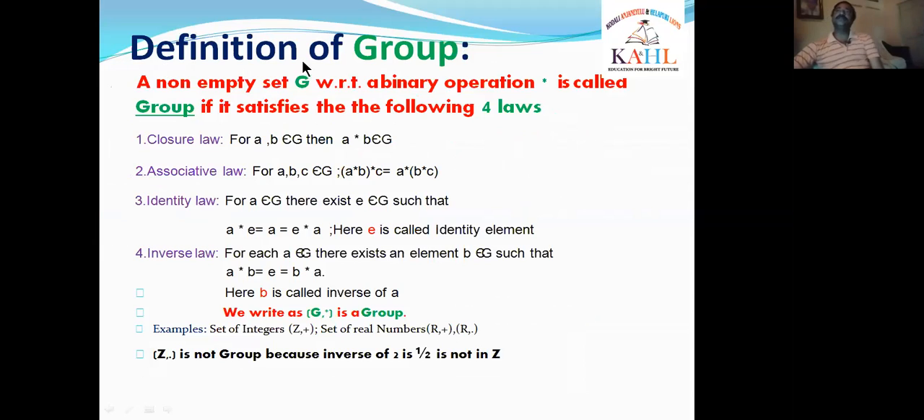And also we learned the definition of group. What is a group? A non-empty set G with respect to a binary operation star is called a group if it satisfies the following four laws. What are they? Closure law, associative law, identity law, and inverse law.